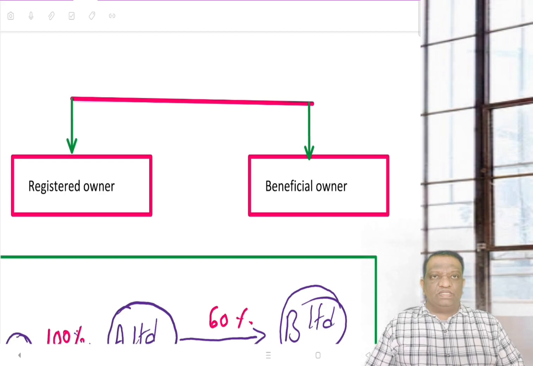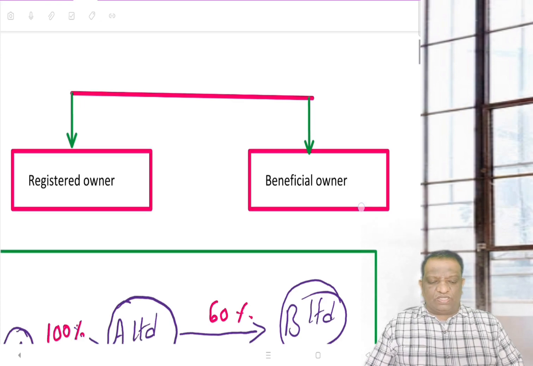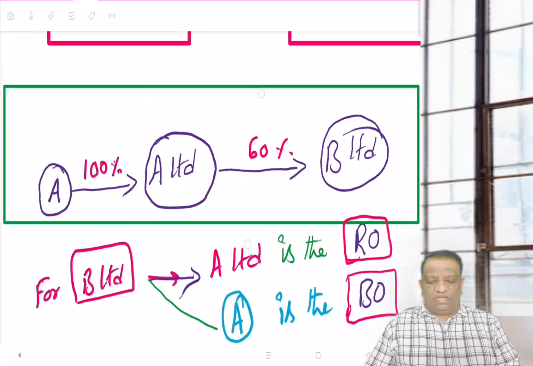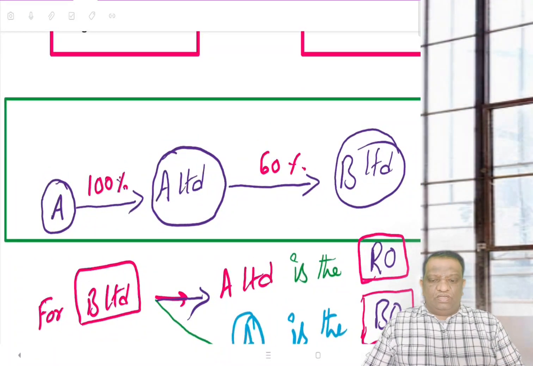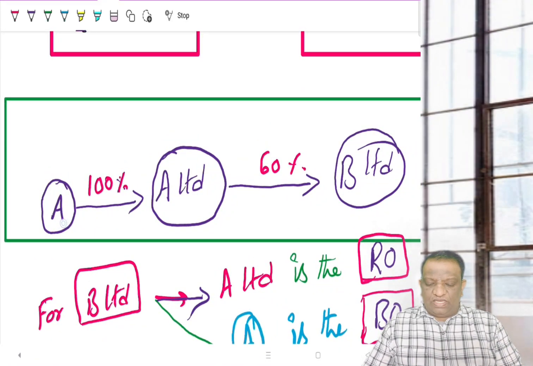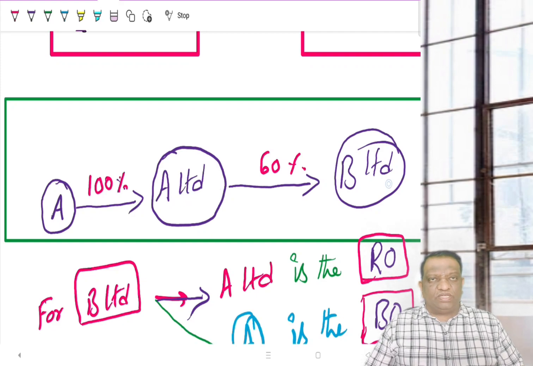This is where the government is concerned. This is where the government wants more clarity and transparency. Now let us take an example so that you will understand it quickly. Let us look at A. Let's assume he is an individual. He has invested 100% in A Limited, and A Limited has invested 60% in B Limited.